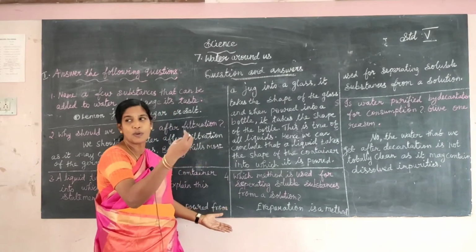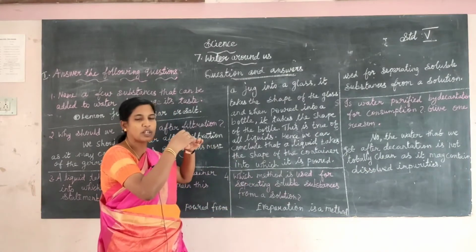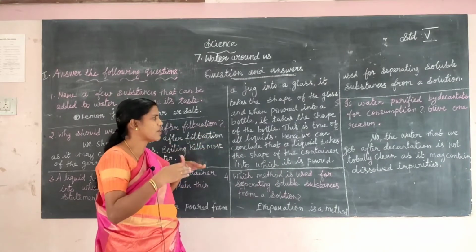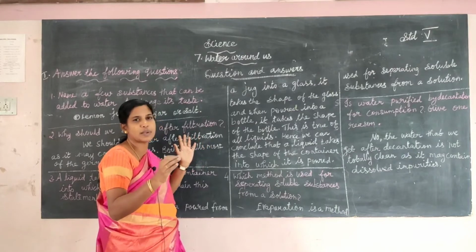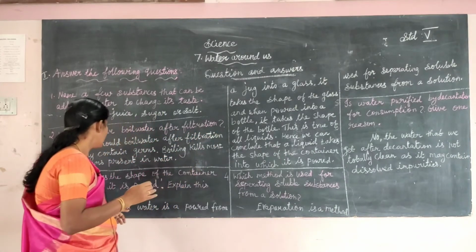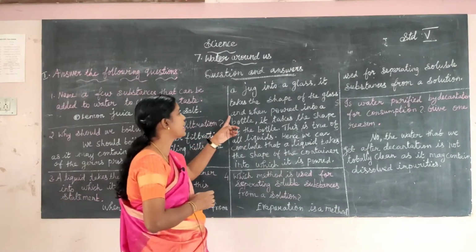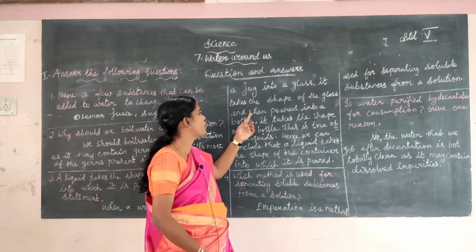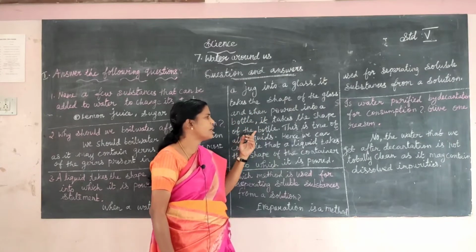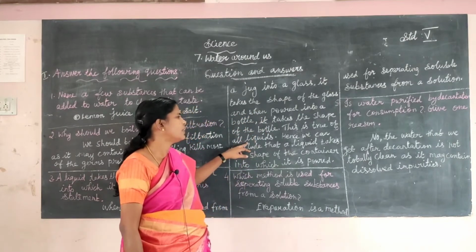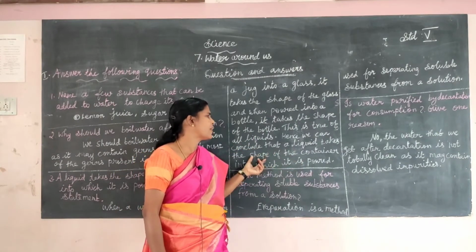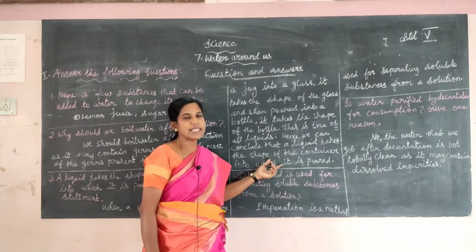When we pour it, it gives the shape of the jug, the shape of the bottle, or any container. It occupies the space and gives the shape of the container. When water is poured from a jug into a glass, it takes the shape of the glass, and when poured into a bottle, it takes the shape of the bottle. This is true of all liquids. Hence we can conclude that a liquid takes the shape of the container into which it is poured.